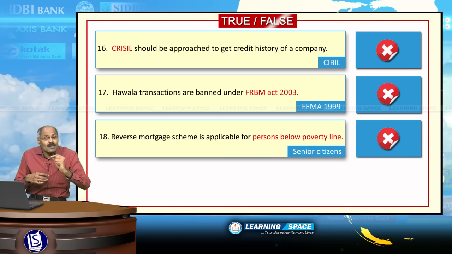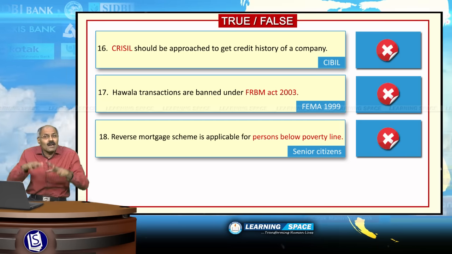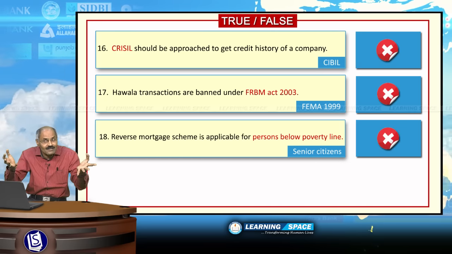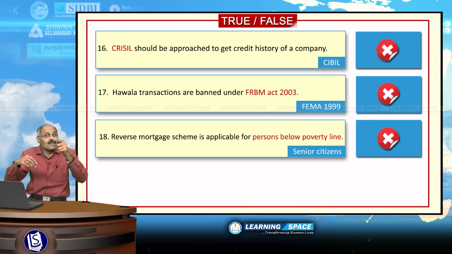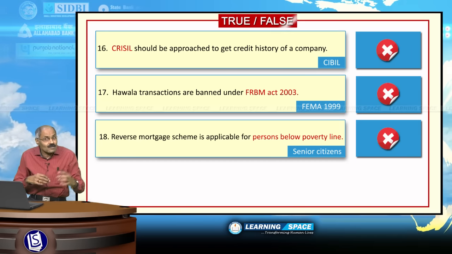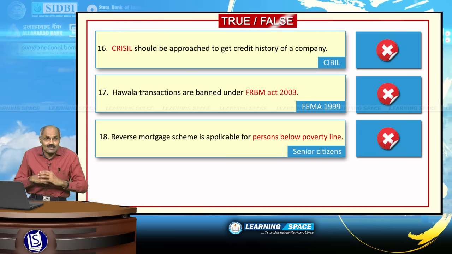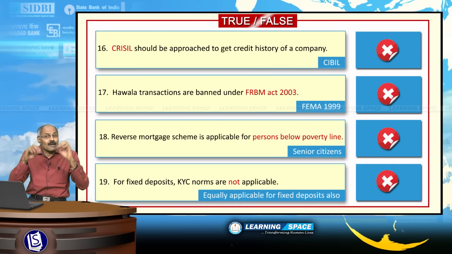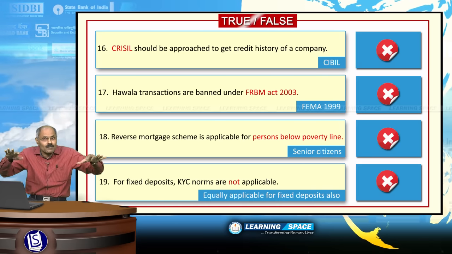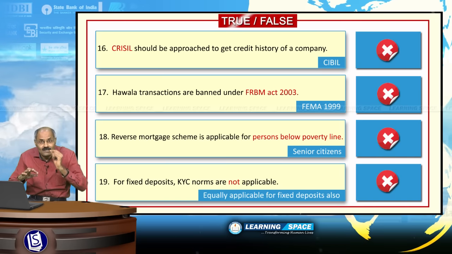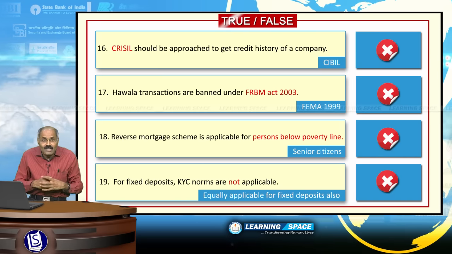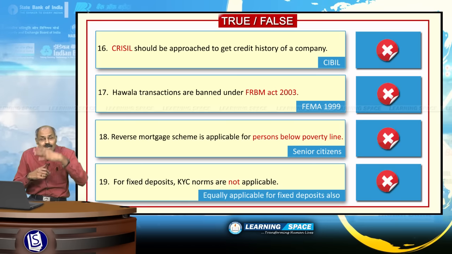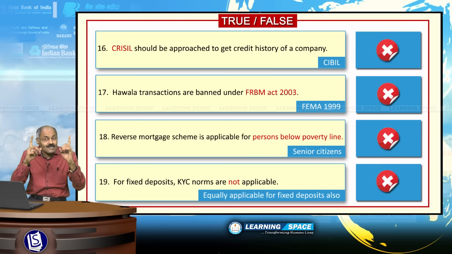Reverse mortgage scheme is meant for senior citizens who have fixed property but no regular income. Right friends? So please correct it. The sentence here is senior citizens. Reverse mortgage scheme is applicable for senior citizens. For fixed deposits, KYC norms are not applicable is absolutely wrong. For whatever the type of deposit, KYC norms is a must. Whether it is savings account deposit, current account deposit, fixed deposit, recurring deposit, bulk deposit, KYC is a must.